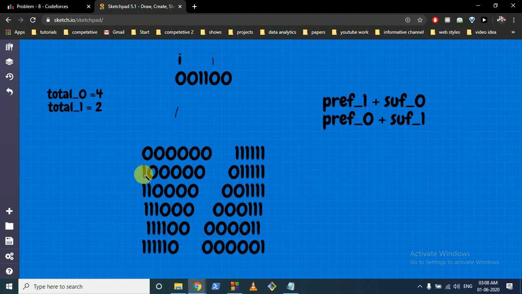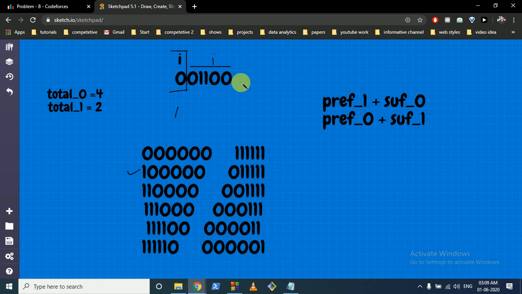Now we want to find out this situation in which we want to convert, at any ith position, our main target is, we can either convert all the rest of the positions which are I plus 1 to 0 and convert all the positions till I to 1, or we can convert all the positions till I to 0 and convert all the rest of the positions to 1. So there are two conditions and we have to check every condition at every point.